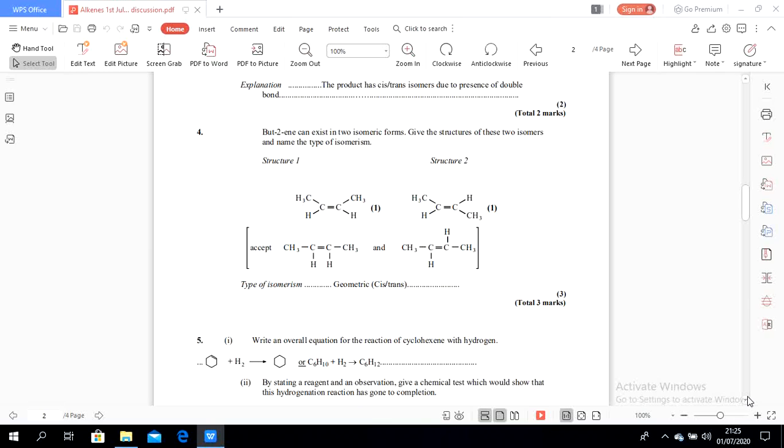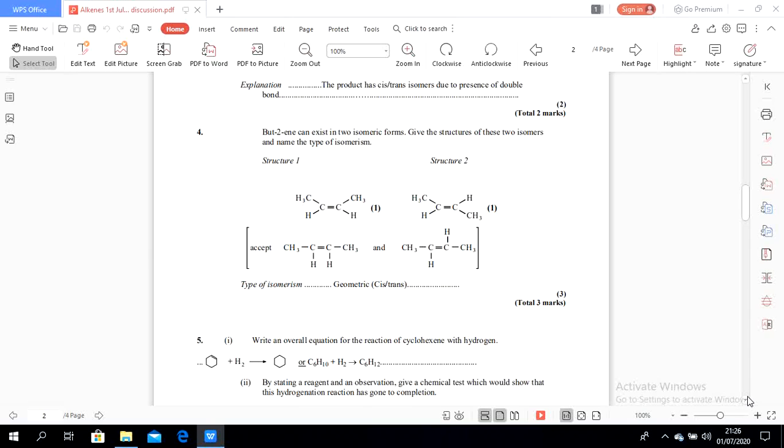Give the structures of these two isomers and name the type of isomerism. It is strictly but-2-ene, not but-1-ene, and also not methylpropene. It is only but-2-ene.